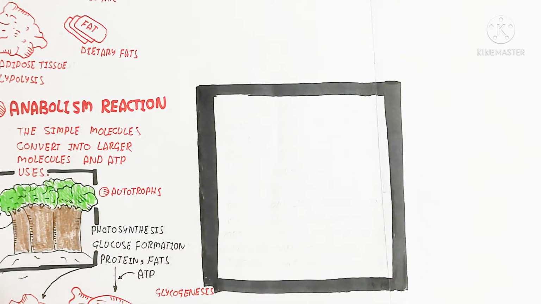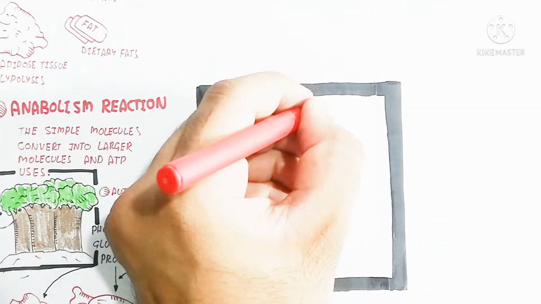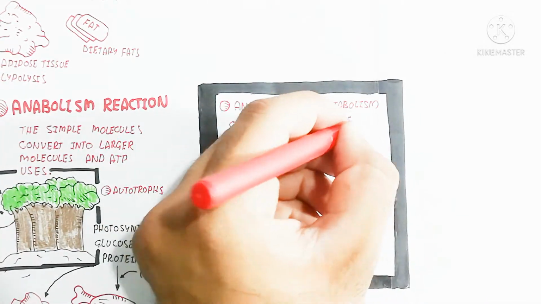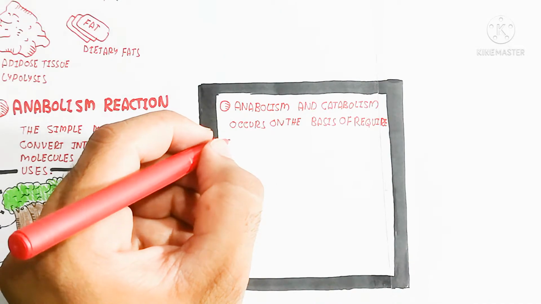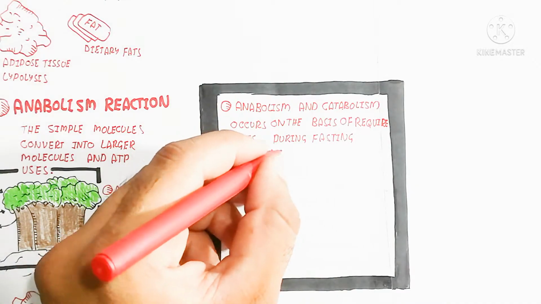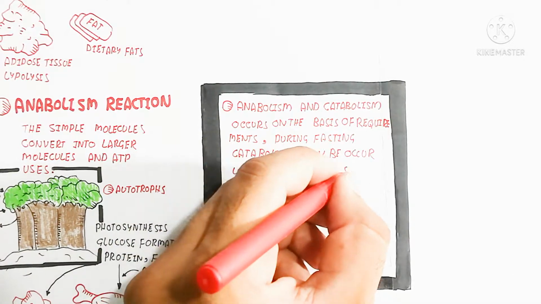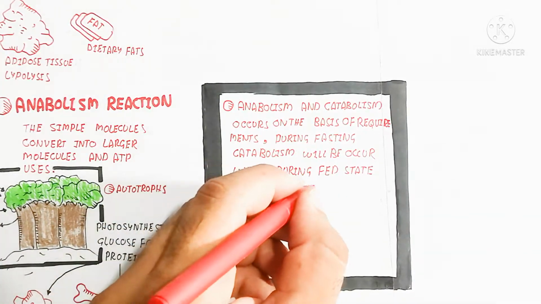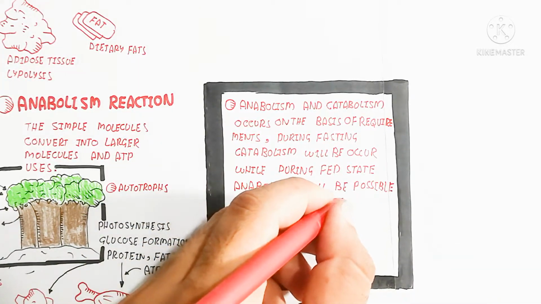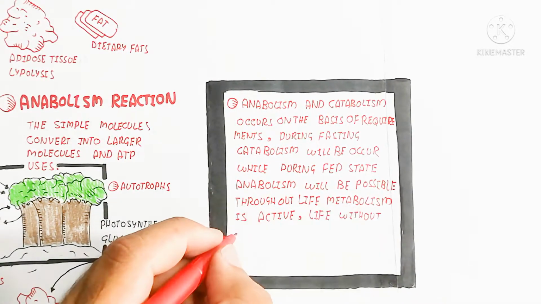So next, here I am drawing the block for understanding anabolism and catabolism. Please remember these things. Anabolism and catabolism occur on the basis of requirement. Requirement means during fasting, catabolism will occur because we are not eating, so our body will degrade. While during the fed state, during eating time, anabolism will be possible. So throughout life, metabolism is active, and life without metabolism is impossible.